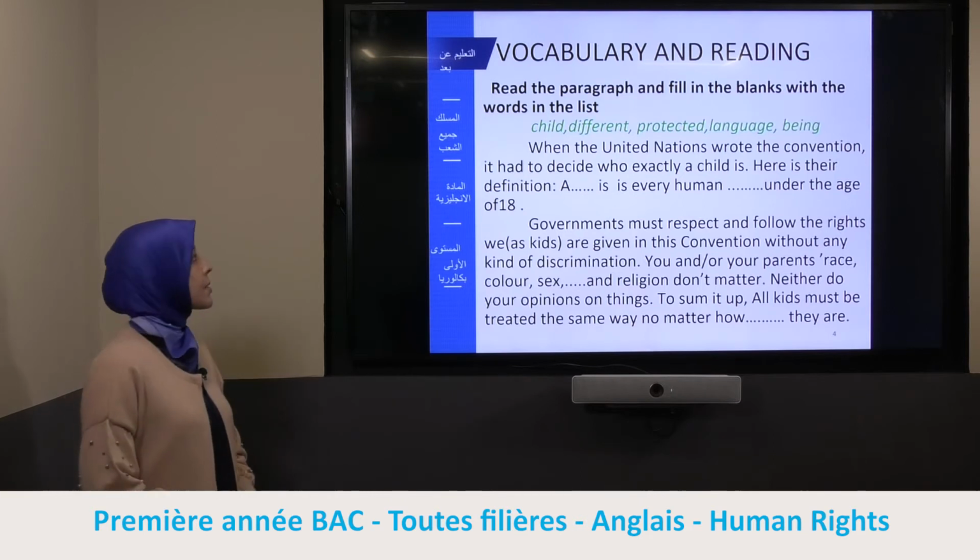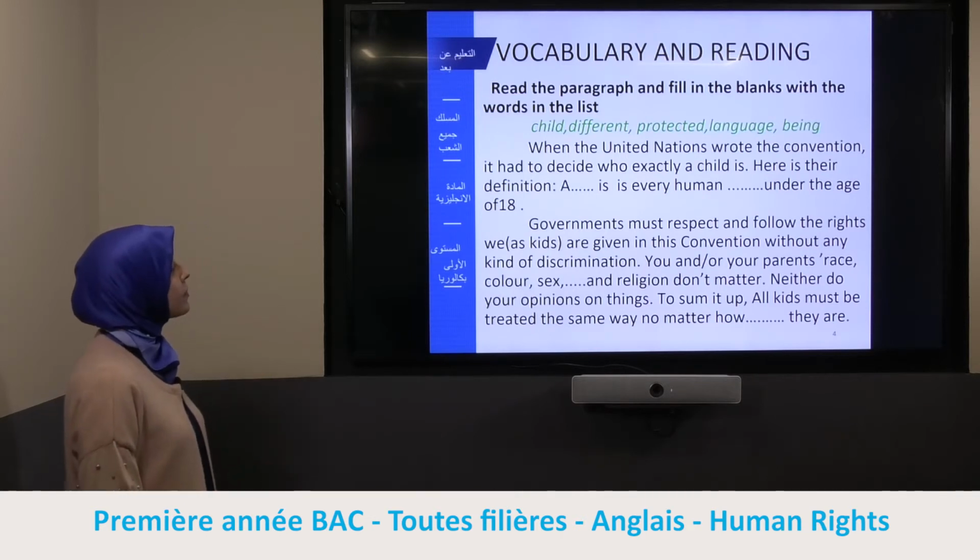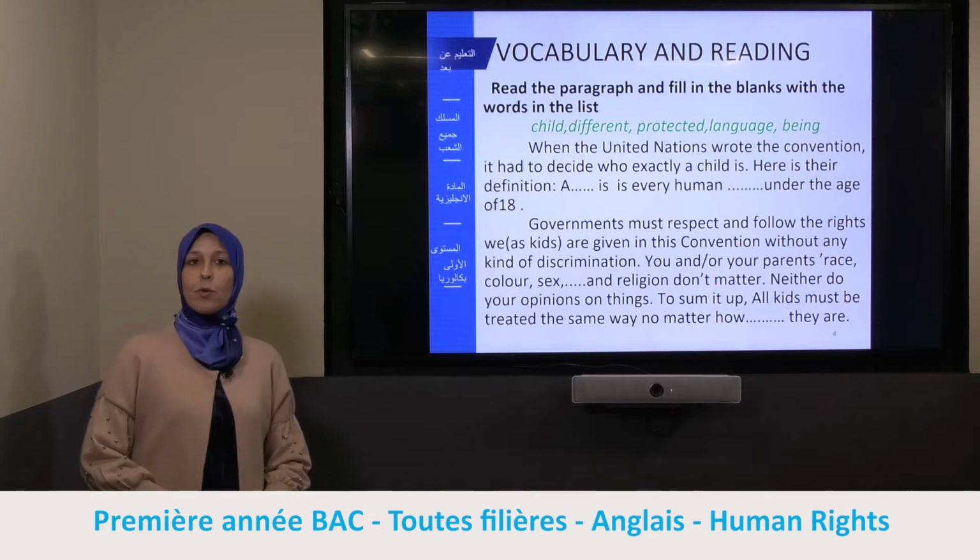Let's move to practice. You read the paragraph and you fill in the blanks with the words in the list: child, different, protected, language, being. Take some time to do your exercise.